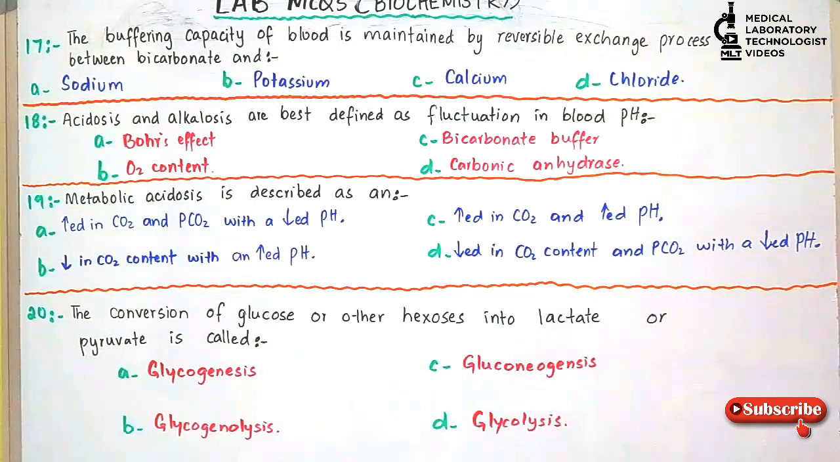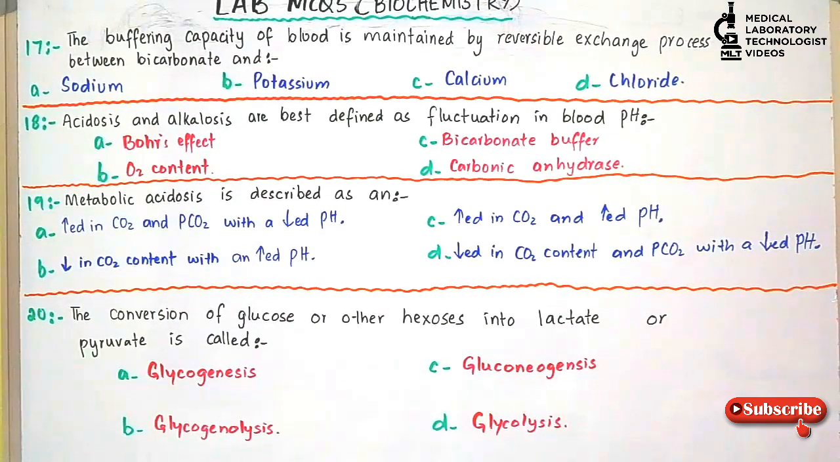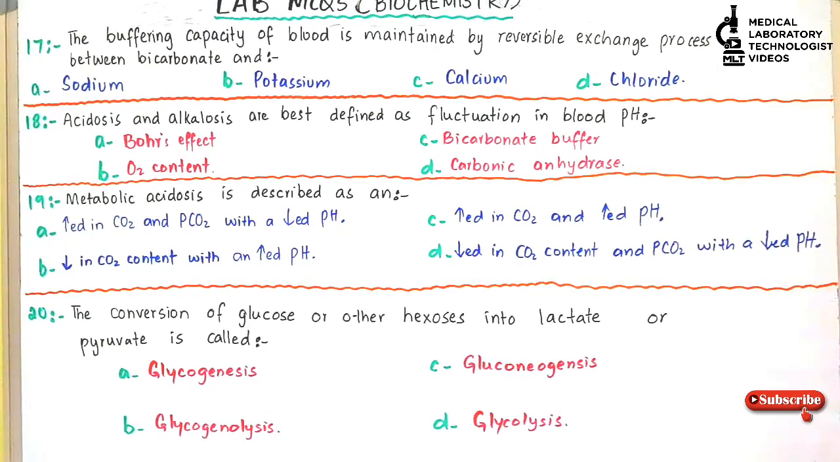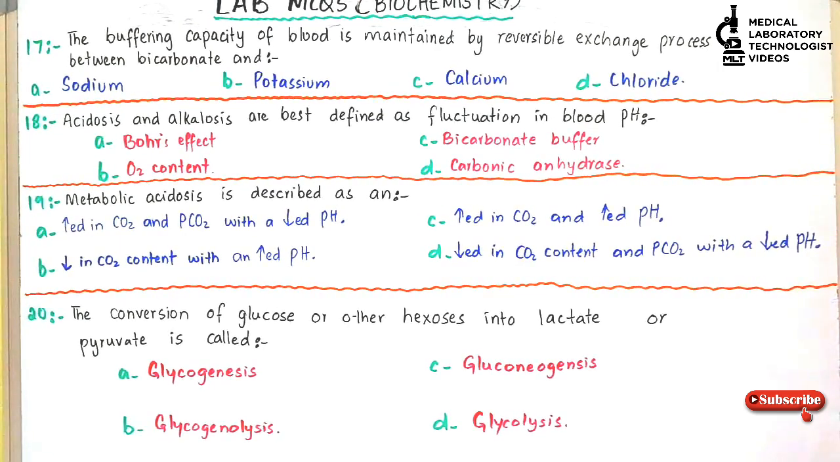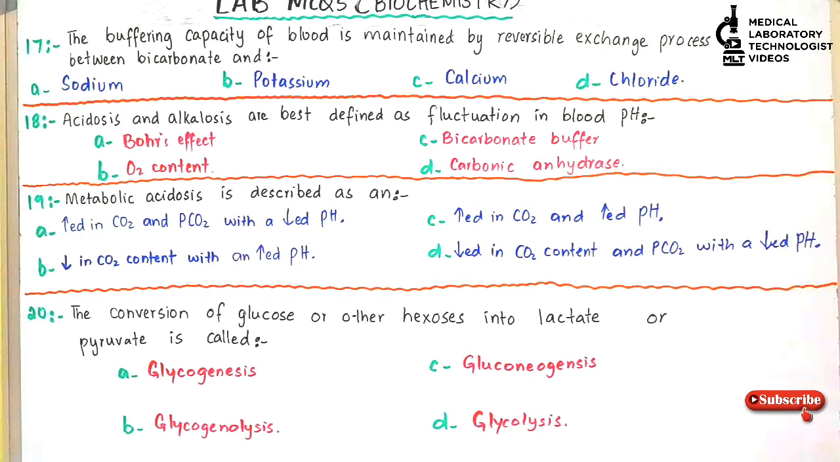The conversion of glucose or other hexoses into lactate or pyruvate is called: option A, glycogenesis; option B, glycogenolysis; option C, gluconeogenesis; option D, glycolysis. And the answer is option D, glycolysis. The conversion of glucose or other hexose into lactate or pyruvate, that cycle is called glycolysis.